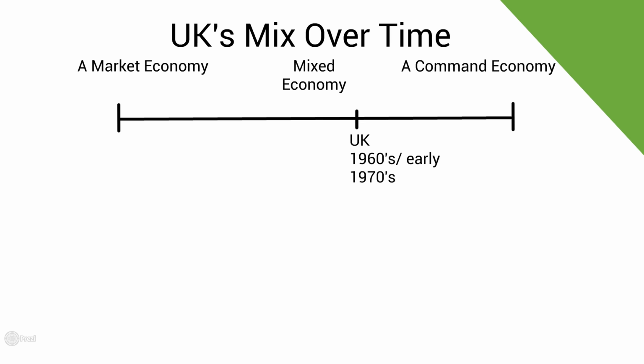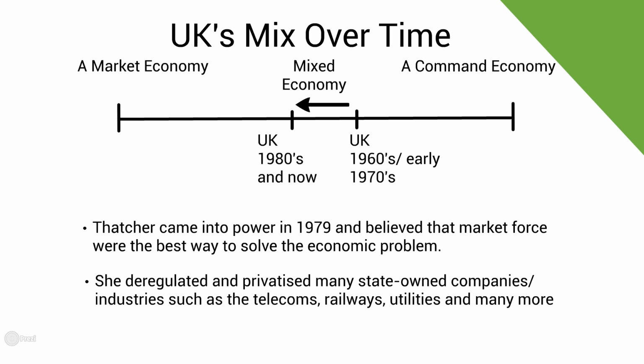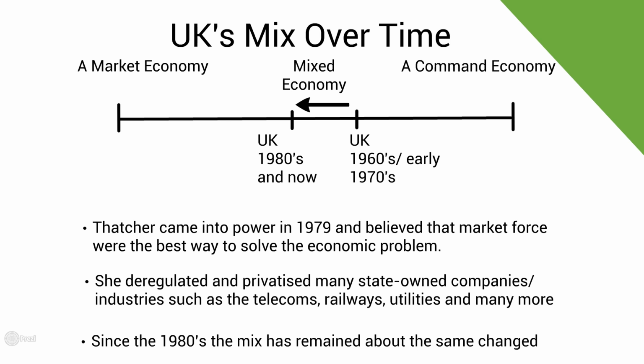Over time, the mix in the UK economy has moved more to a market economy. This is because Thatcher came into power in 1979 and believed that market forces were the best way to solve the economic problem. She deregulated many industries such as banking and privatised many state-owned companies and industries such as telecoms, railways, utilities and many more. Since the 1980s, the mix has remained about the same.